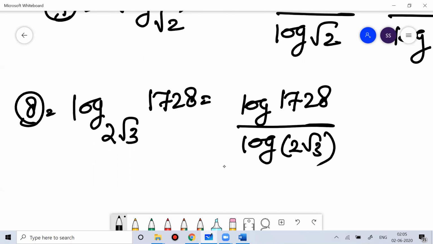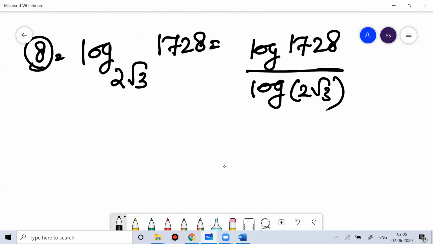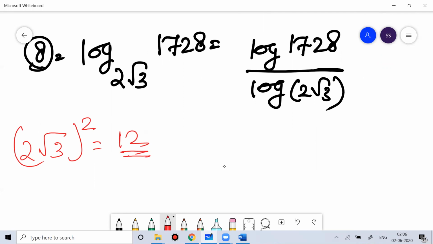Now this would be a little bit confusing for many people. So basic maths is important for you to understand. The square of 2 root 3 would be 12. Then if I ask you what is 12 cube, 12 cube is 1728. Maybe a calculator is given to you, but you don't need a calculator. If you know the cubes and all, your work is done. So ultimately, 1728 is 12 cube and 2 root 3 square is 12.